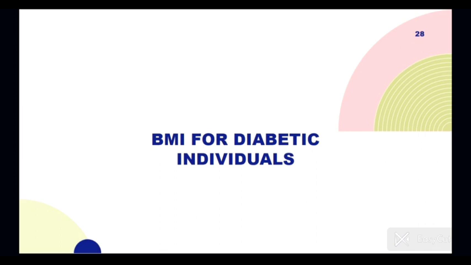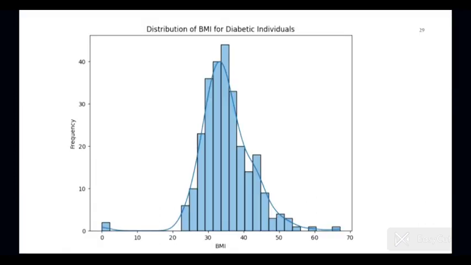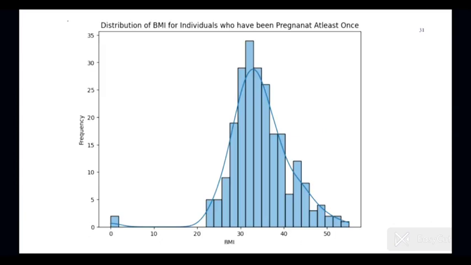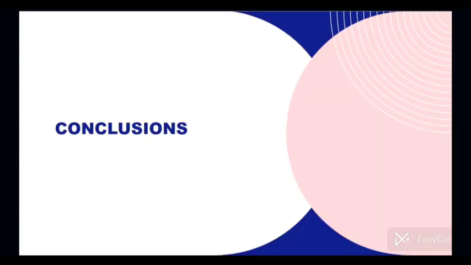BMI for diabetic individuals. BMI ranges from 30 to 45. Diabetic individuals predominantly have BMIs between 30 and 45, indicating that obesity is a significant risk factor for diabetes. BMI for non-diabetic individuals. BMI ranges from 20 to 30. Non-diabetic individuals generally have BMIs between 20 and 30, which fall within the normal to slightly overweight range.